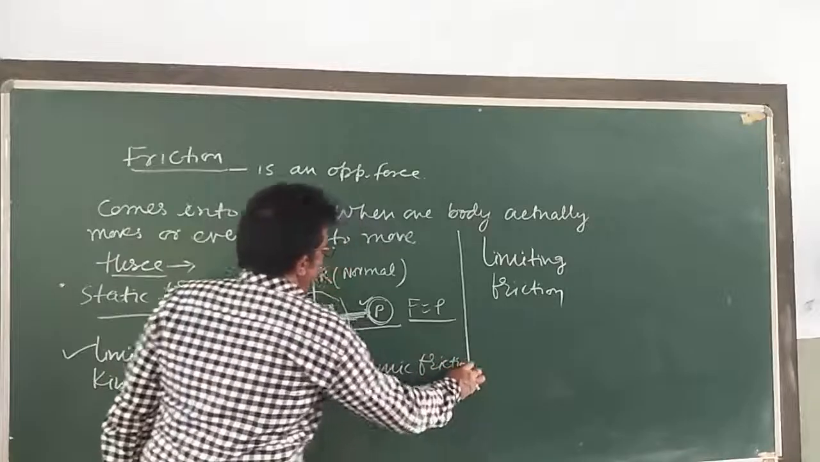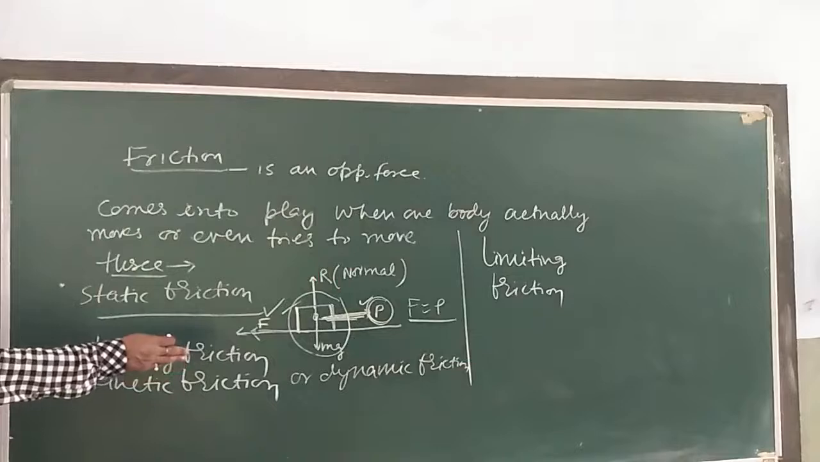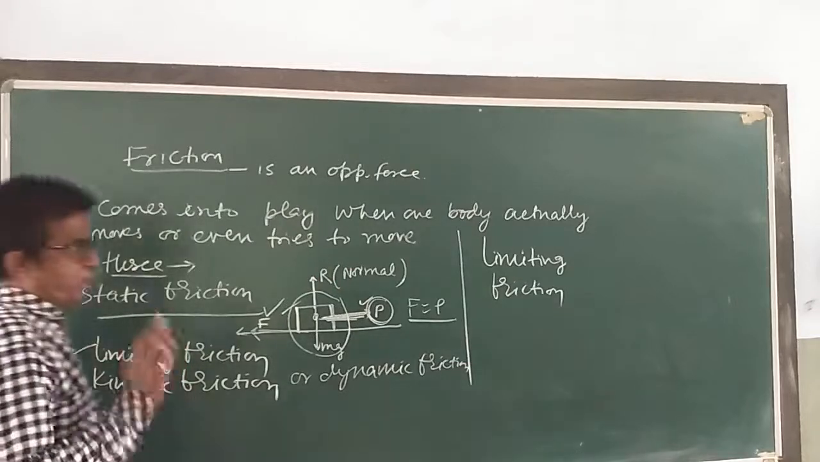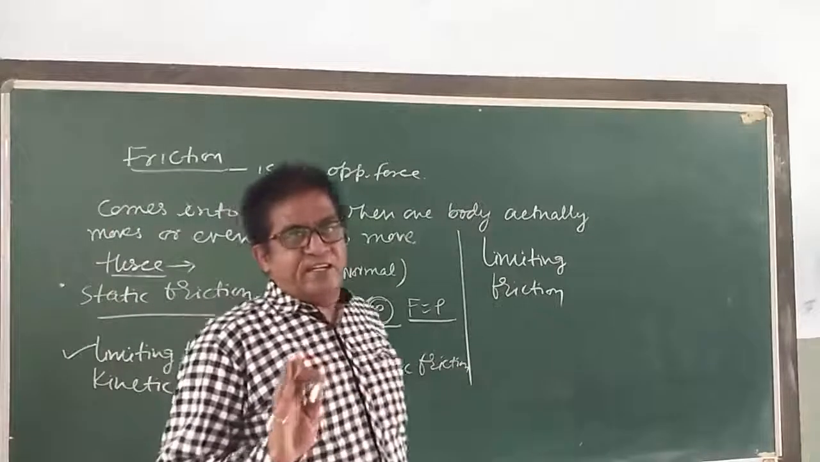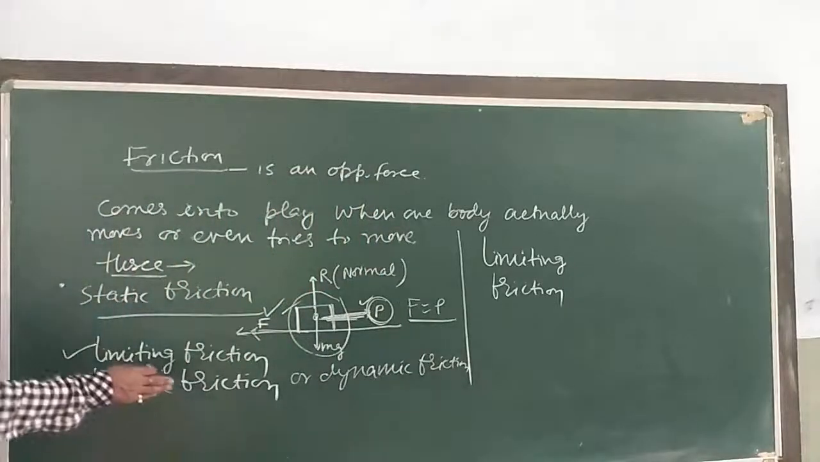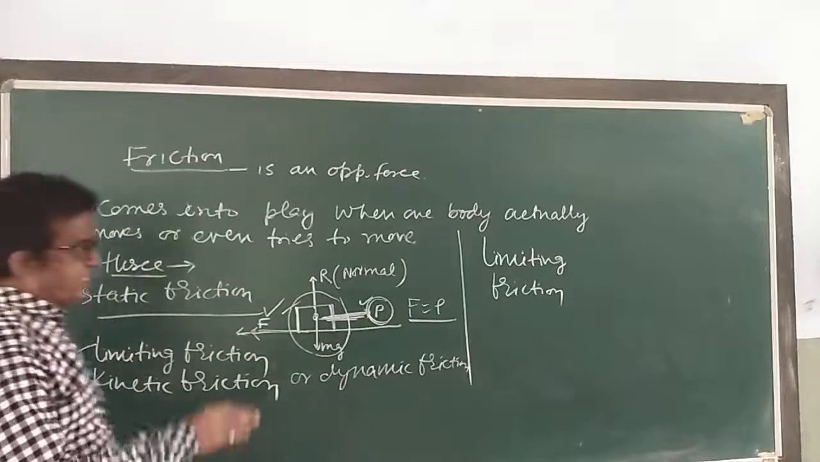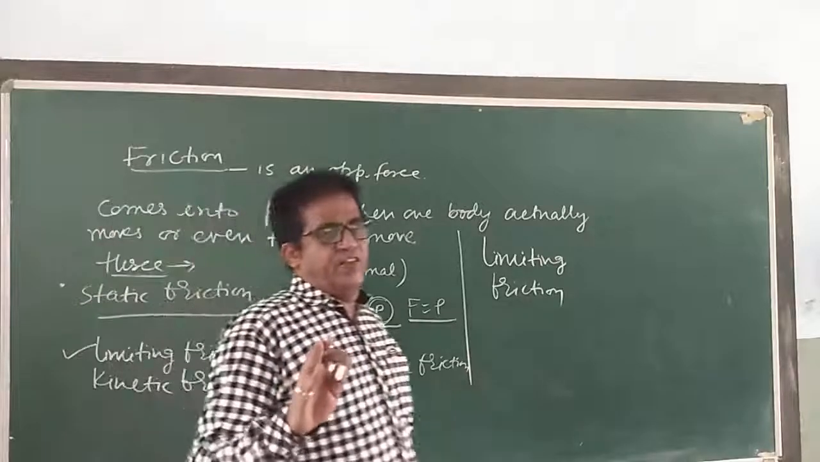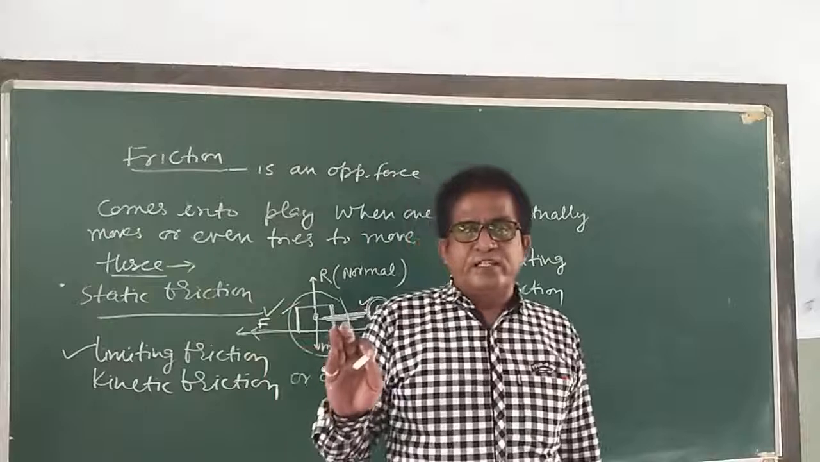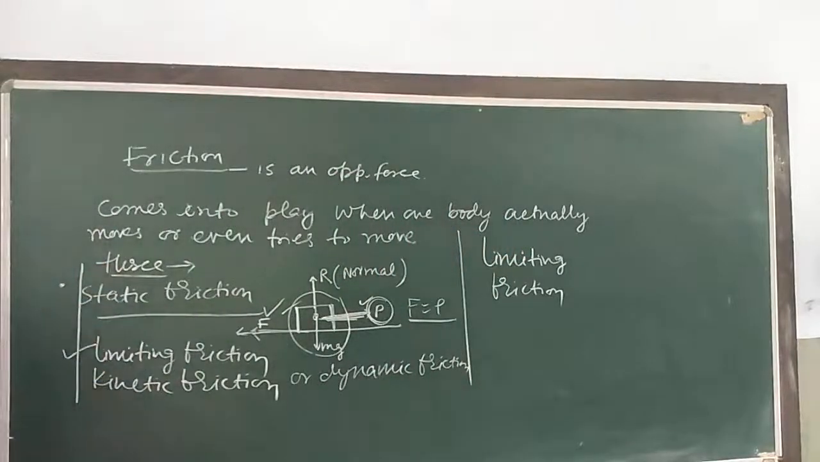The kinetic friction or dynamic friction is the opposing force. It is also the opposing force that comes into play when one body is actually moving over the surface of another body. That is called kinetic friction.